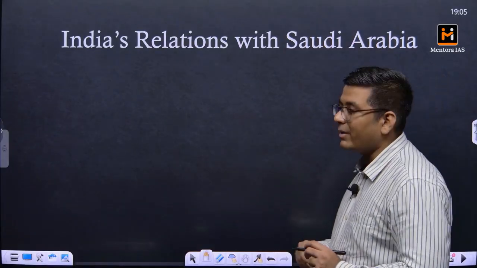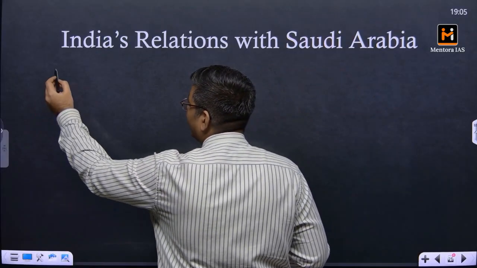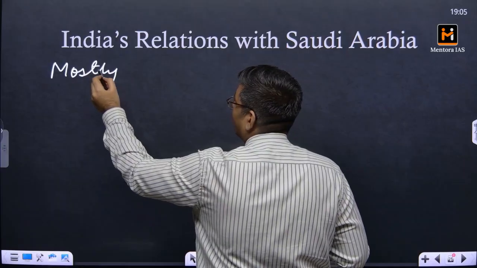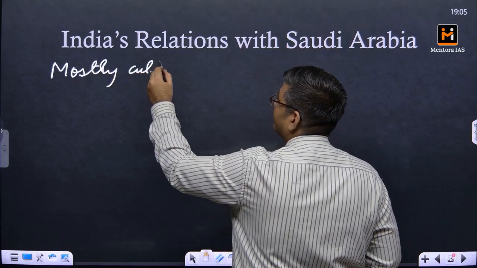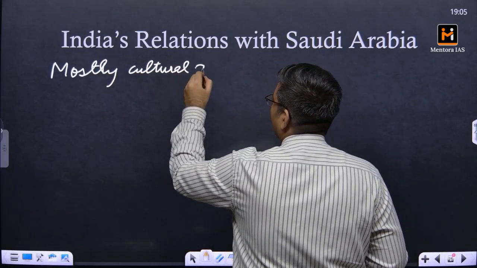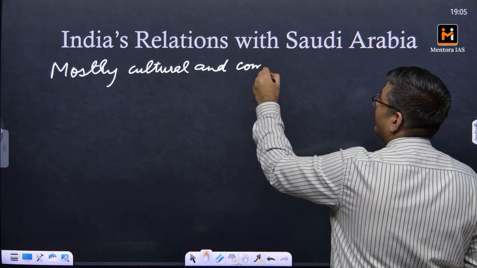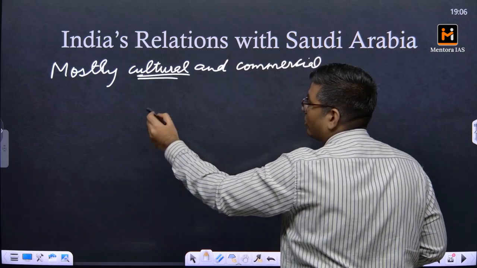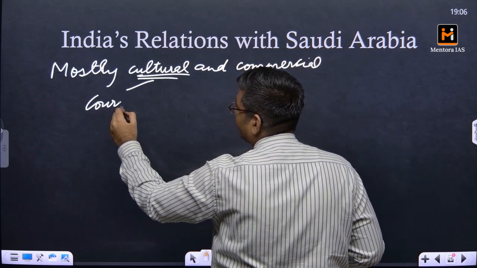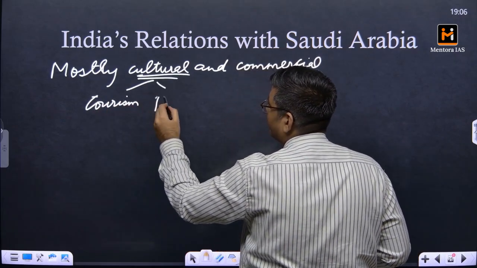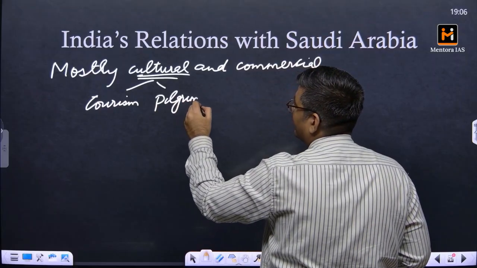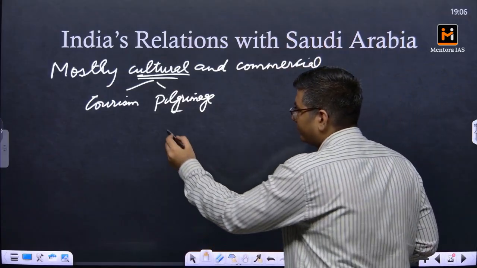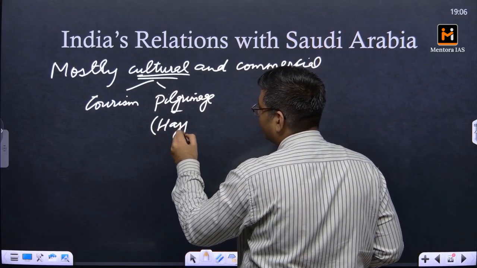So when we talk about India's relations with Saudi Arabia, they are mostly cultural and commercial. With respect to cultural, that is the pilgrimage. There are tourism and the Hajj pilgrimage, which is the pious pilgrimage journey of the Muslims. That is called Hajj. So these are the two things.